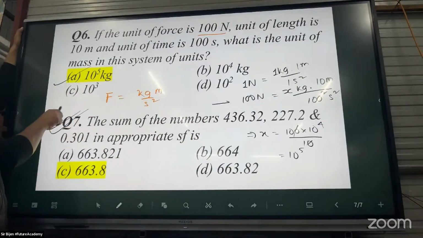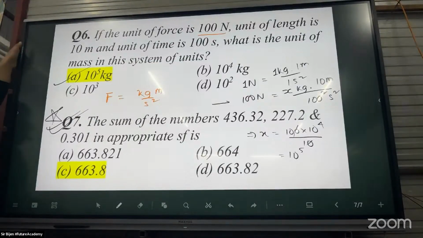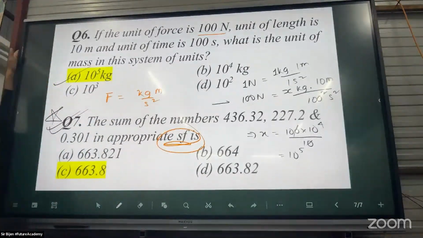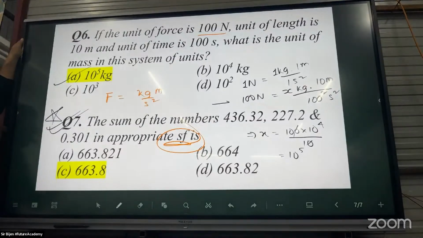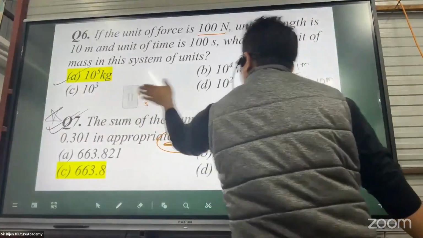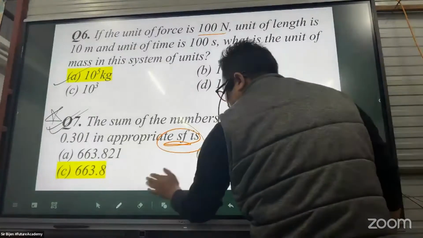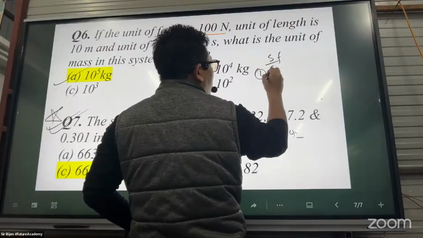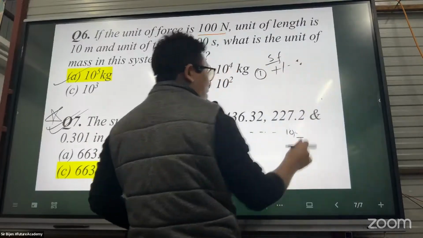Good, next question. Sum, multiply, divide, find the area, find the volume, find the perimeter, find the sum, keeping in mind the rules of significant figures. What is the rule of significant figures for addition and subtraction? Involving addition or subtraction, plus or minus.